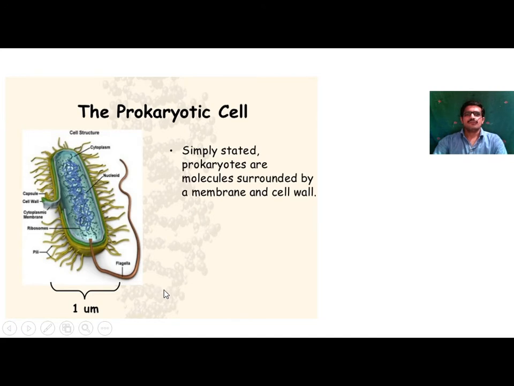In the cell there is protoplasm, and in this protoplasm the nucleus is embedded.